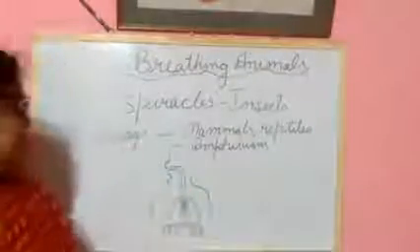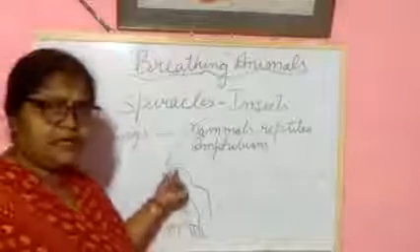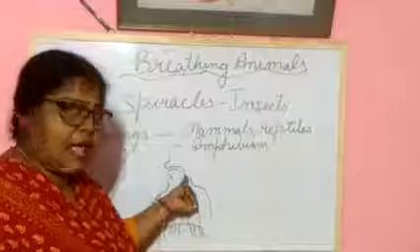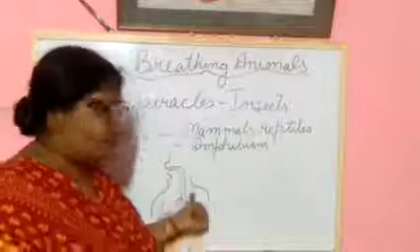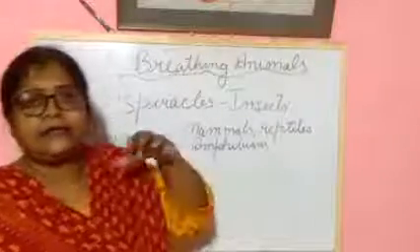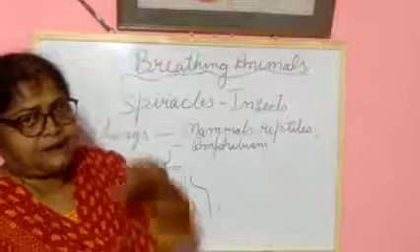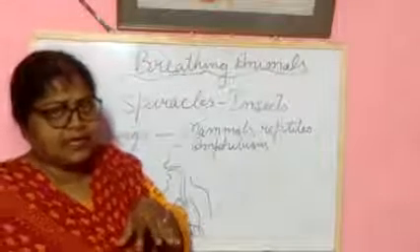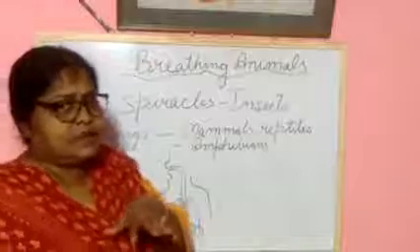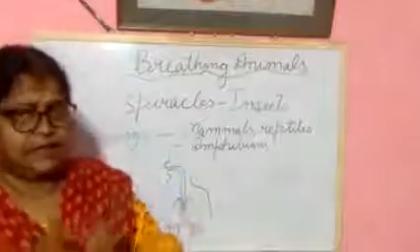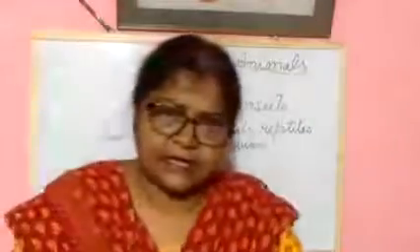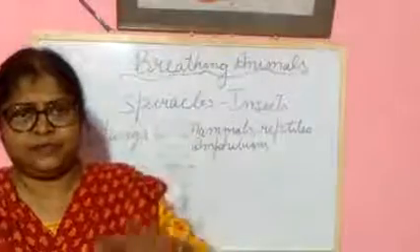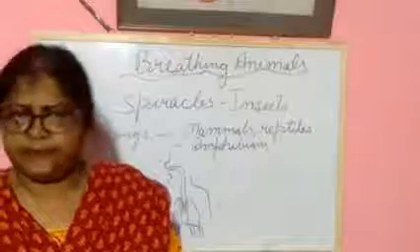In the lungs, you are seeing here, whenever you breathe, air enters through your nose and goes through the windpipe into your body and enters your lungs. After entering the lungs, what happened? The oxygen mixed with the blood. After mixing with blood, the blood supplies oxygen to all cells of your body.